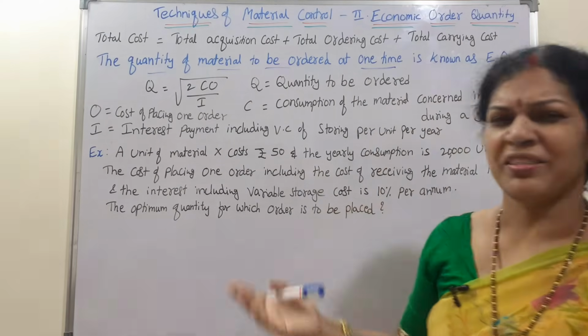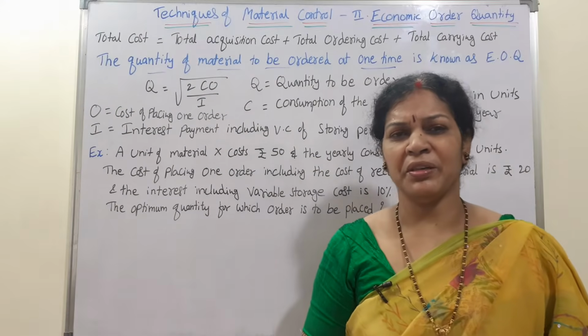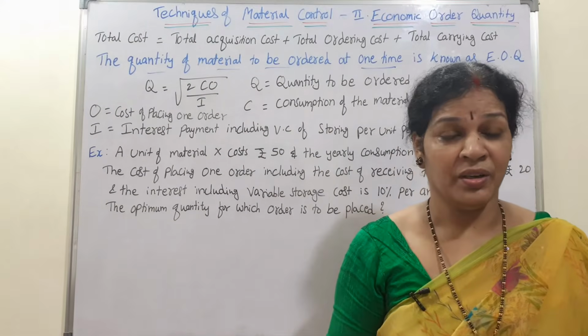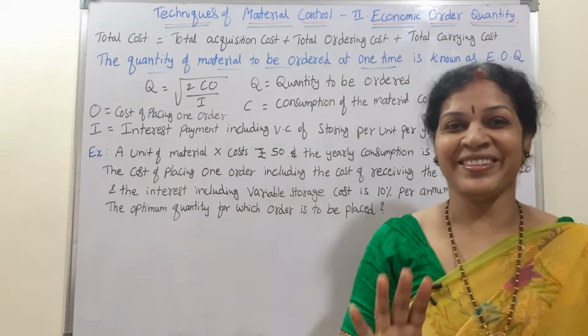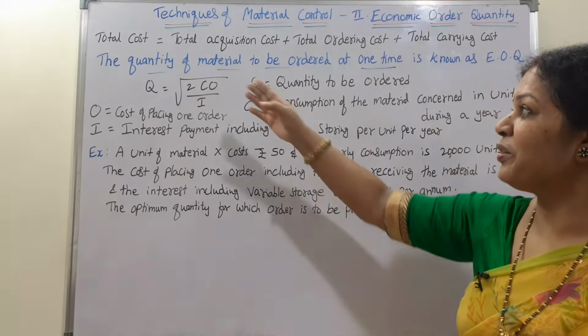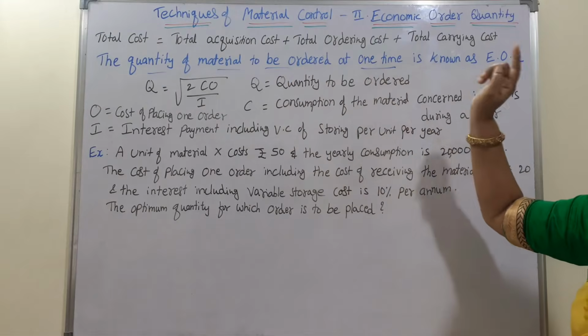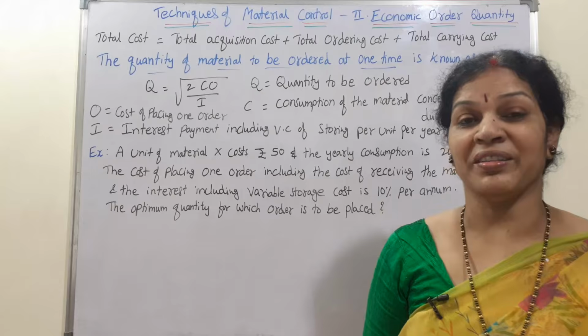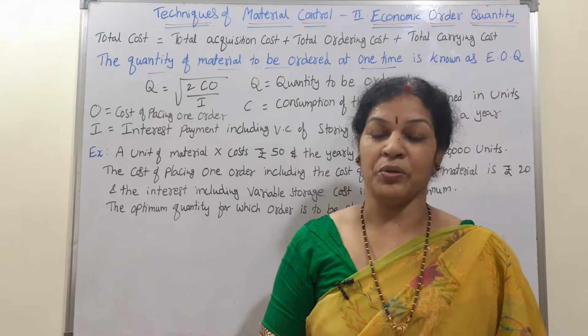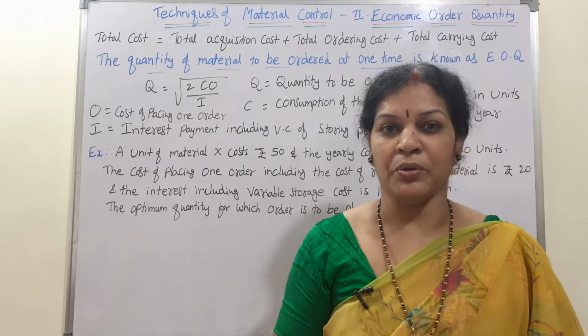Simple. Remember what is EOQ. Sometimes in competitive exams or in an interview, someone asks what is EOQ. If you remember this one sentence, you can clarify what EOQ is. The quantity of material to be ordered at one time is known as EOQ. One time when I order it, what is that? So that is called EOQ. There is a formula for EOQ. What is that formula?